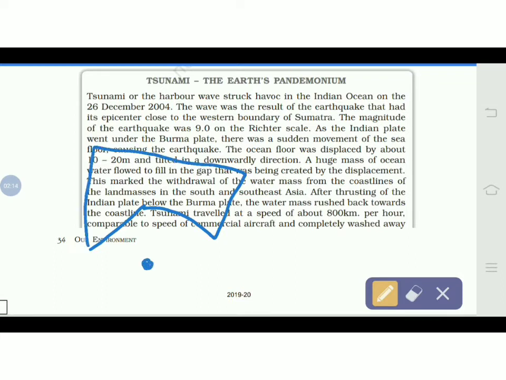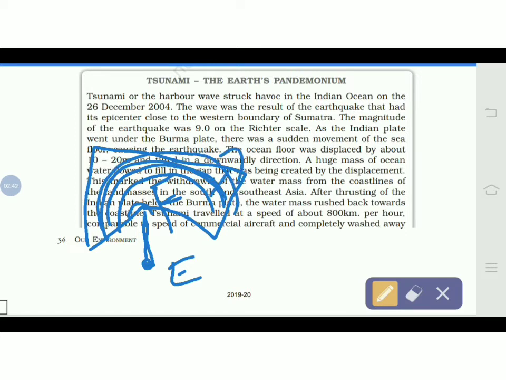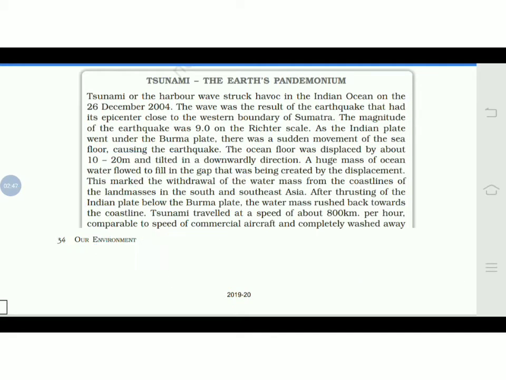The place from where the earthquake originates is called the epicenter, and the point exactly above it on the earth's surface is called the focus. From there it produces waves, and these waves are called seismic waves. As these seismic waves go farther, their magnitude becomes less and they cause less destruction.